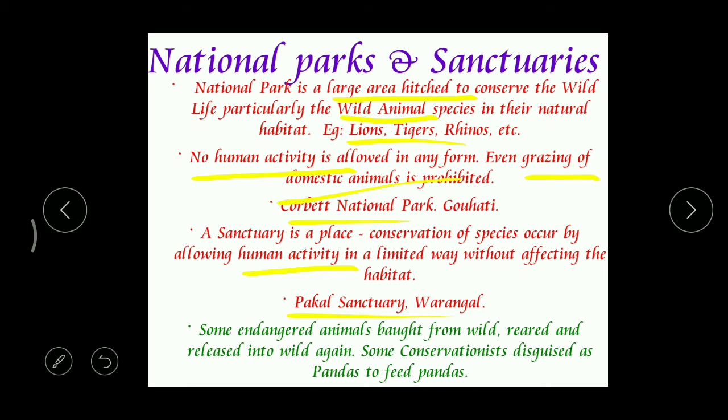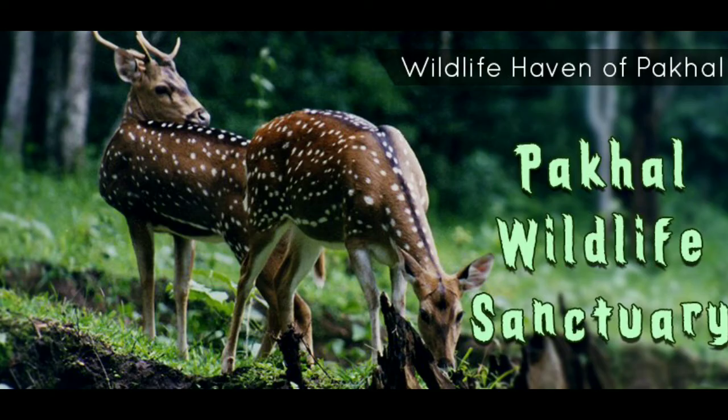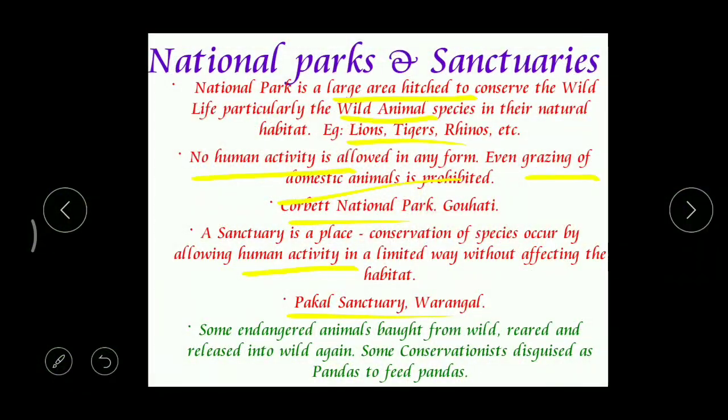Right? And what's a good example for this? We can say there's a sanctuary at Warangal, that is in AP, Telangana, of course. Right? Then,